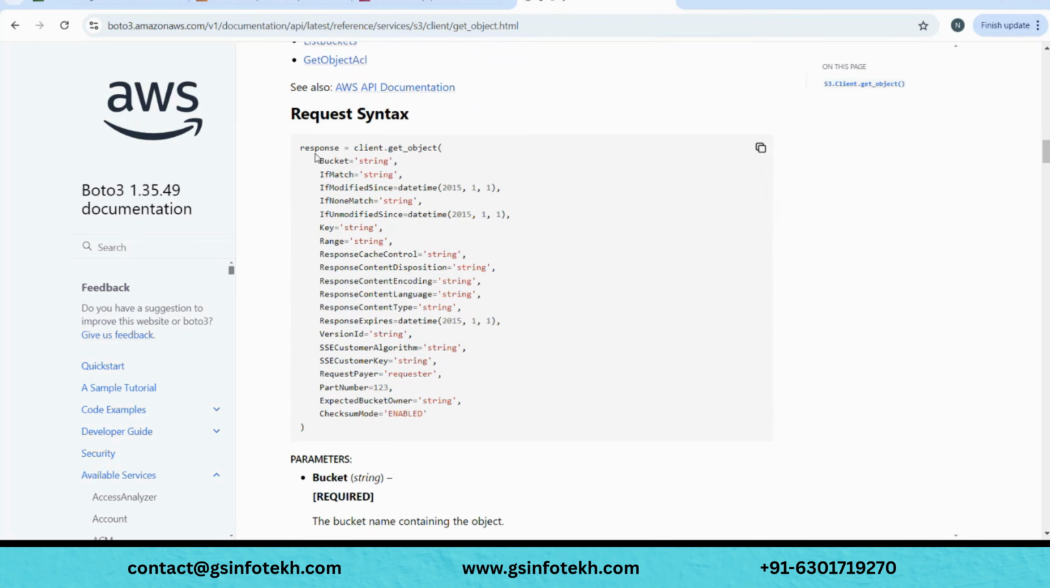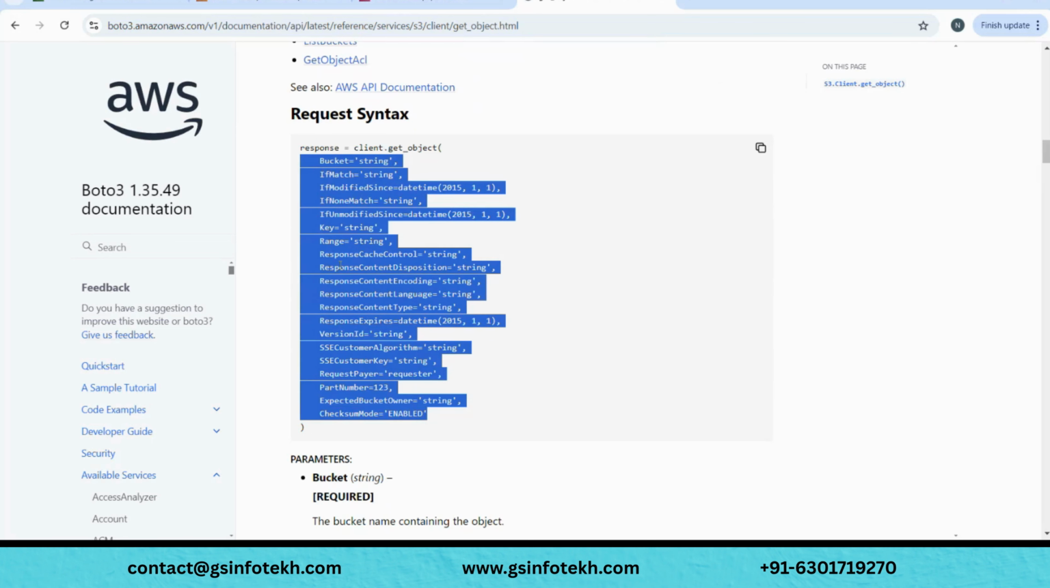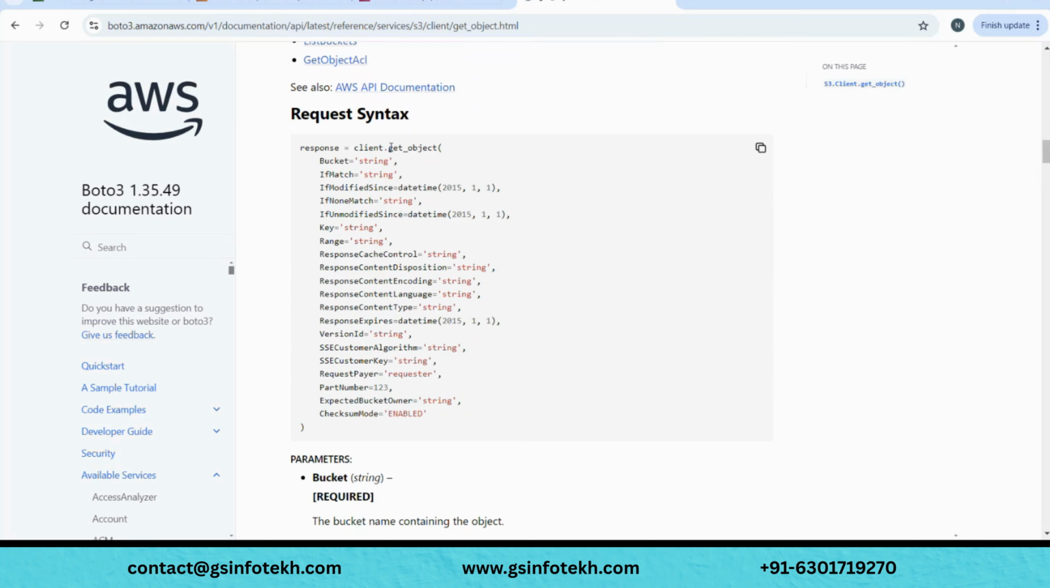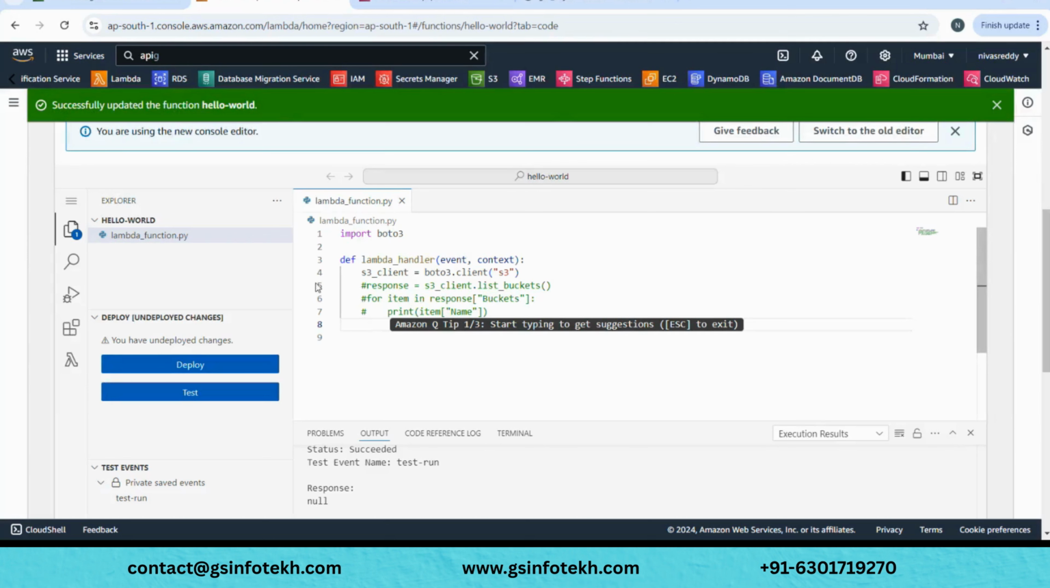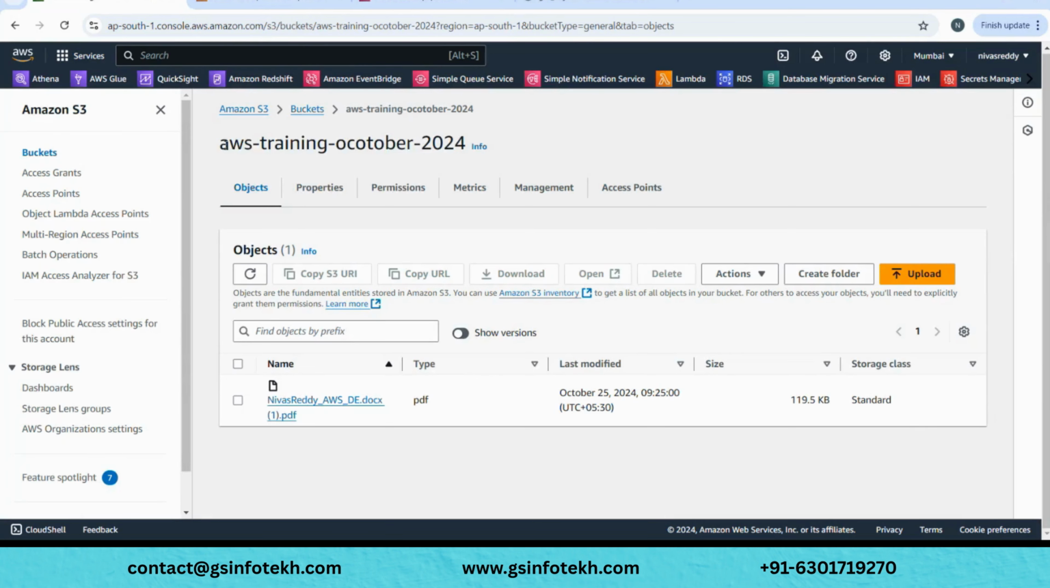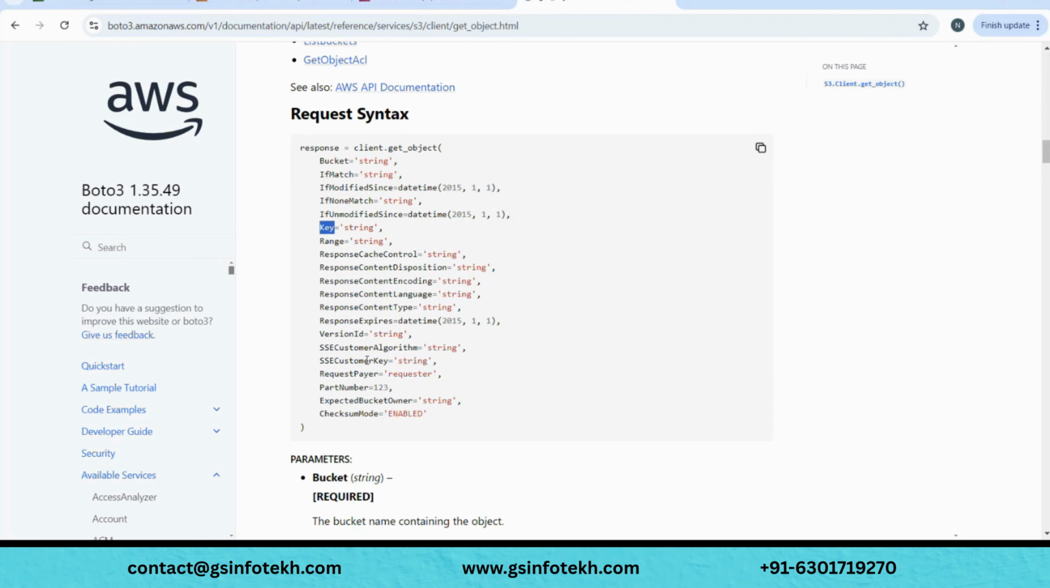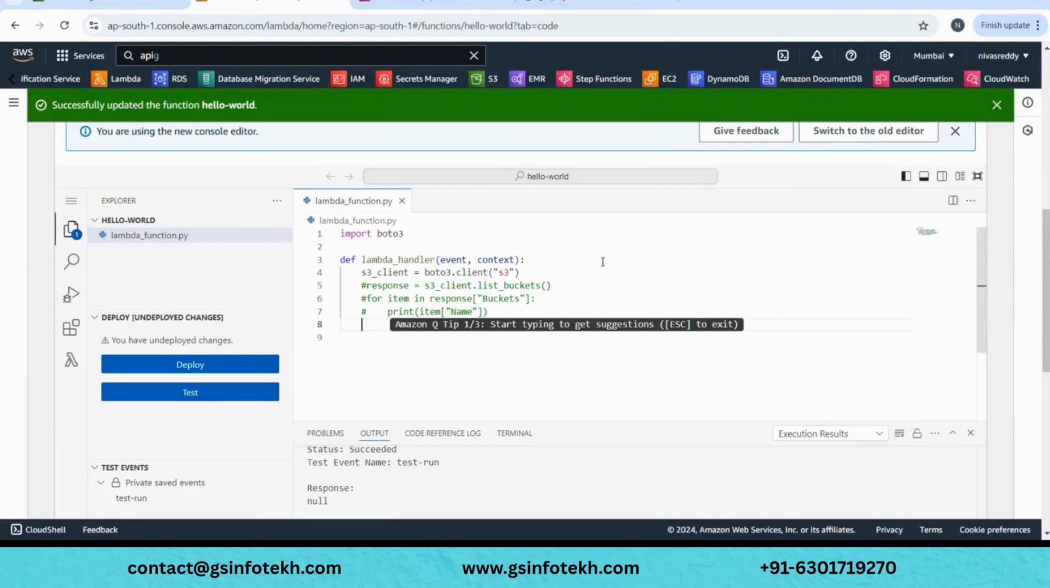So this has a lot of parameters to it. All of them are not mandatory, but all we need is get object, the name. Copy this, and we will pass the bucket name and key name. Key name is like the file name, and bucket name you already know, which is this one, and key name is the file name. So we need to pass those things, and let's try.